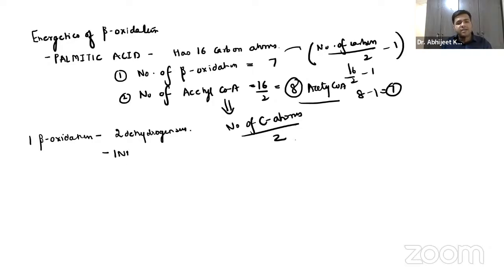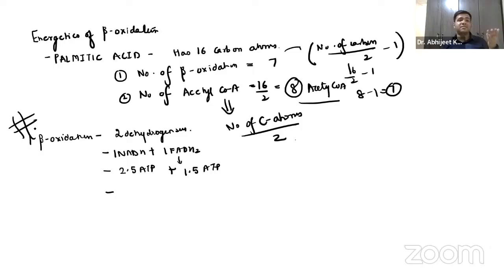One NADH and one FADH2, right? One NADH will give 2.5 ATP according to the latest calculation, and one FADH2 will give 1.5 ATP. Now, guys, I will tell you this is the new calculation. Books again say the 3 and 2 concept. I will calculate from that only, right? But let us just focus on the new part. So 2.5 plus 1.5, it is 4 ATPs, right?